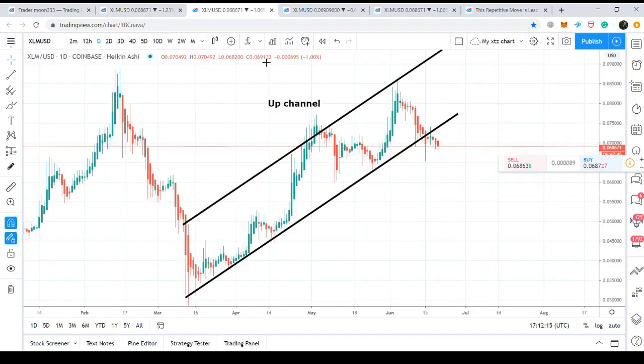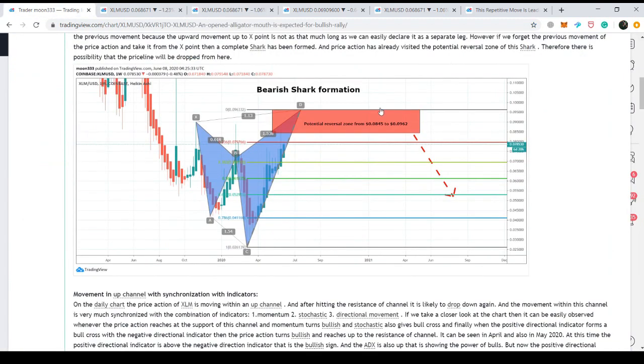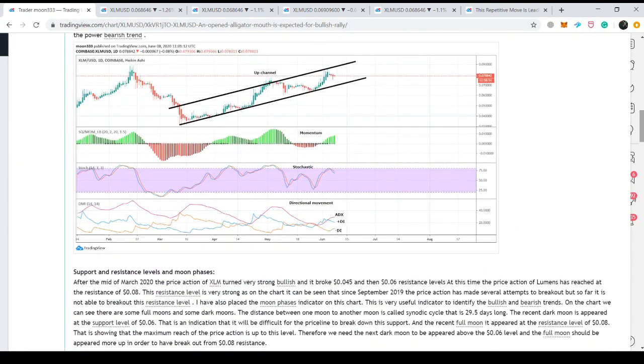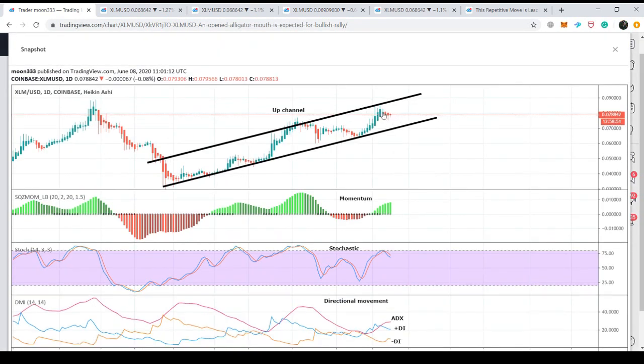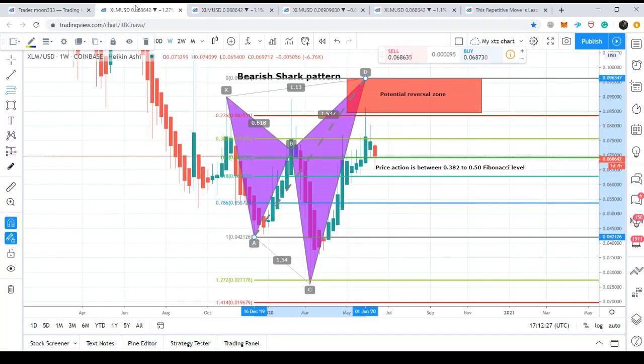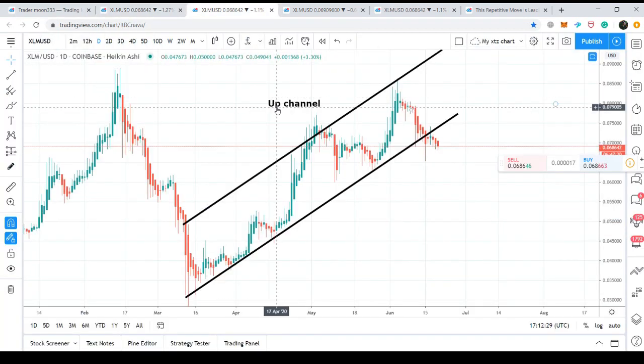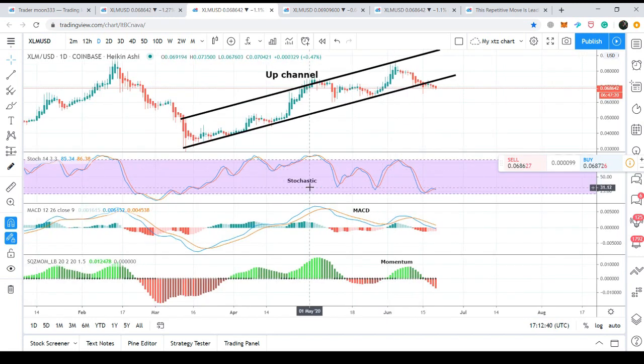Now, if we watch this up channel that has been broken down, as in my previous article and video, I told you that this channel could drop due to the formation of the bearish Shark. And we can see that at this time, finally, the price action has broken down this channel as well. And the movement of the price action within this channel was very much synchronized with these three indicators.